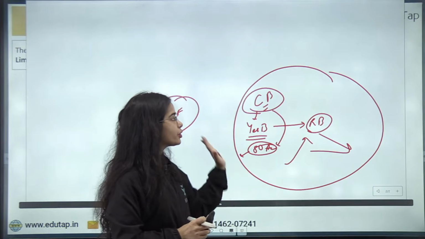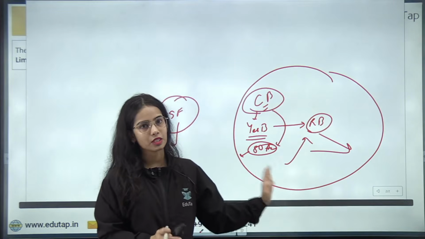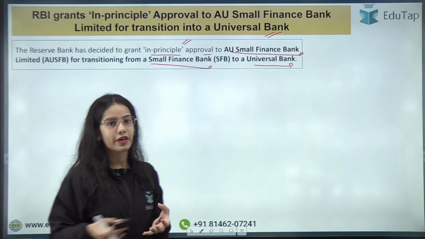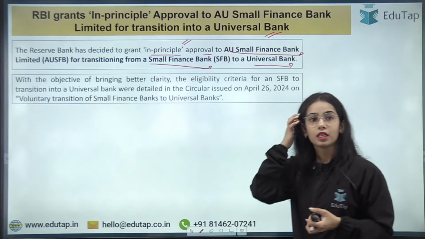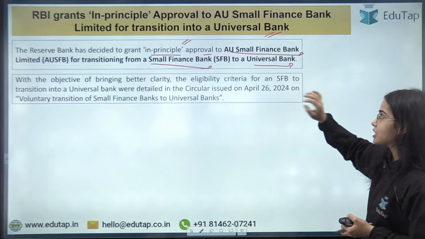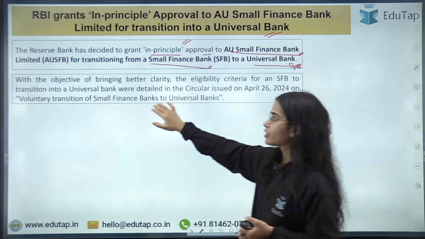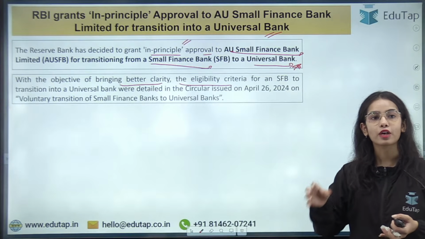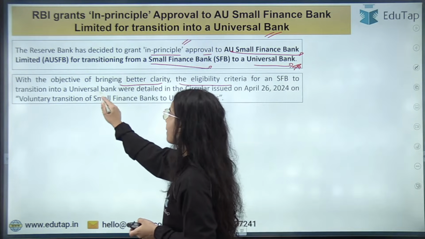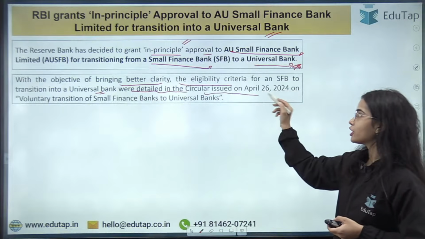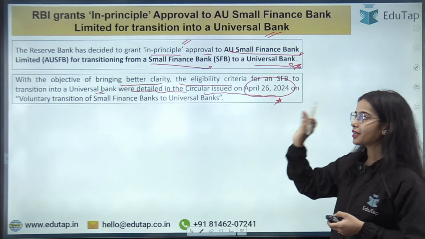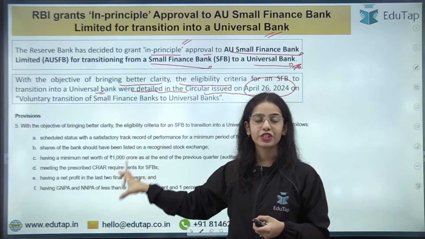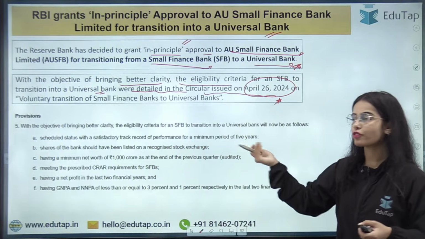So this is the idea that the universal bank can provide various services, while the Small Finance Bank is limited to providing small finance or small loans. Now the AU Small Finance Bank can transition to the universal bank. With the objective of bringing better clarity, the eligibility criteria was notified for the Small Finance Bank to transition into the universal bank. These were detailed in the circular issued on April 26, 2024, and these are the provisions that you have to follow for transitioning from Small Finance Bank